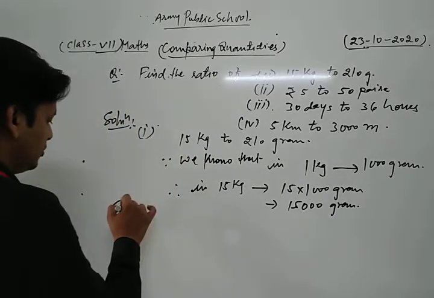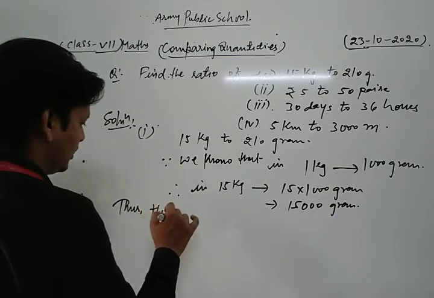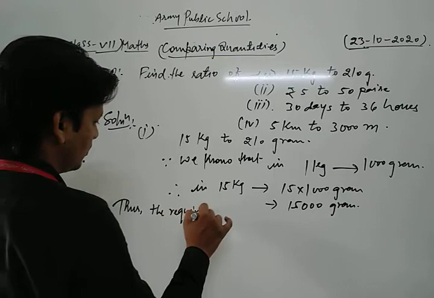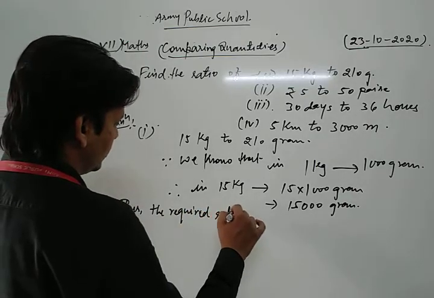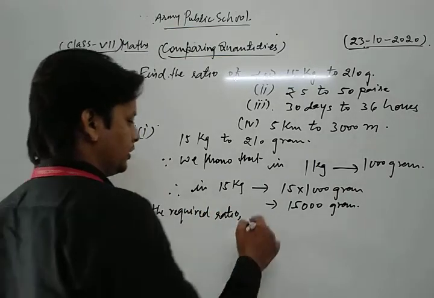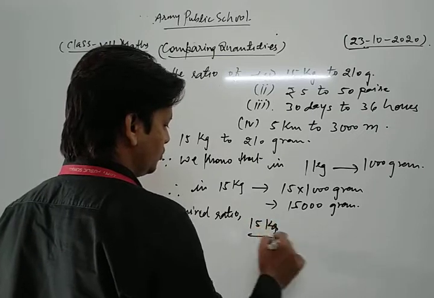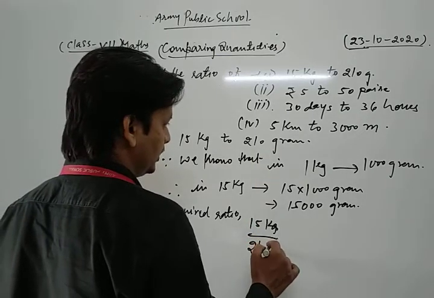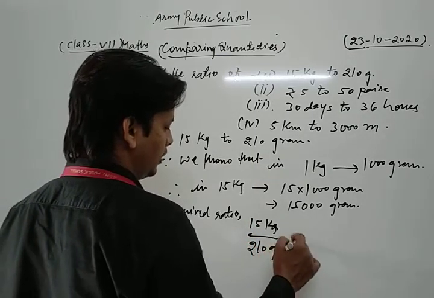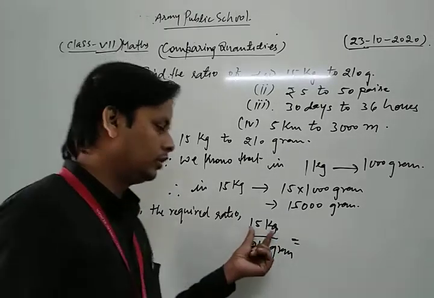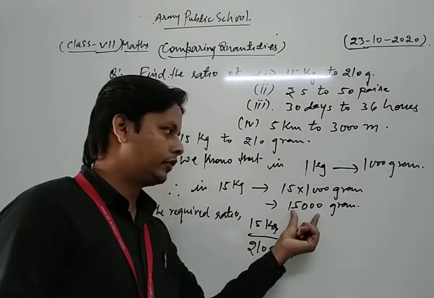Thus the required ratio is 15 kg to 210 gram, and now we put 15 kg as 15,000 grams.